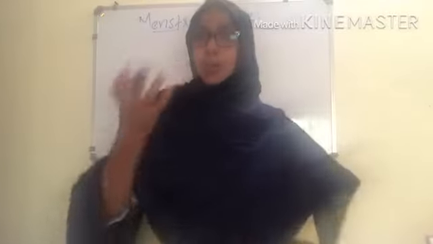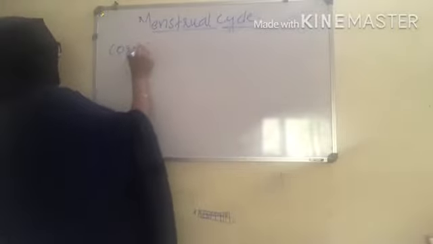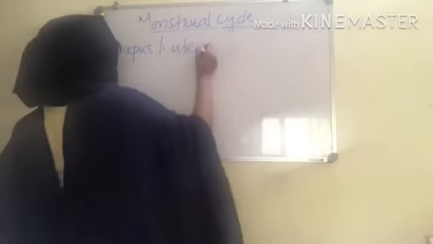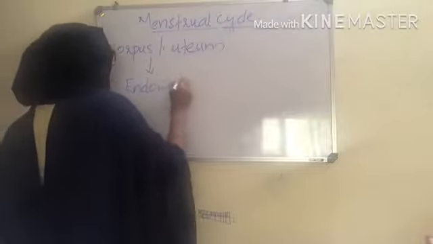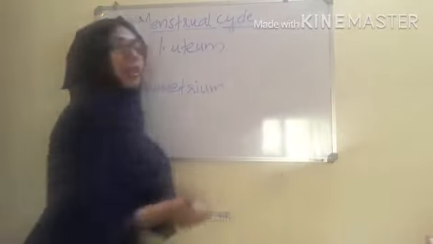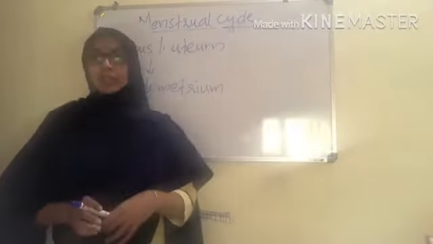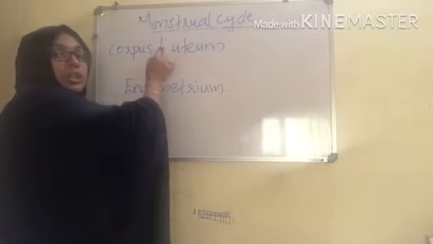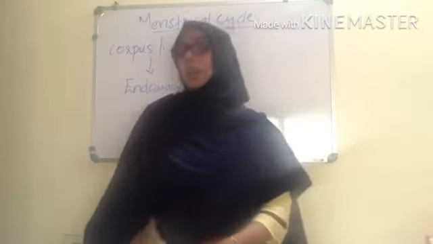What happens? The corpus luteum first of all degenerates, and that results in the degeneration of the endometrium also. If the endometrium degenerates, the menstrual phase happens again. Clear? So this is how a menstrual cycle happens. From the menstrual phase till the luteal phase you have to study. I hope it's clear to you.